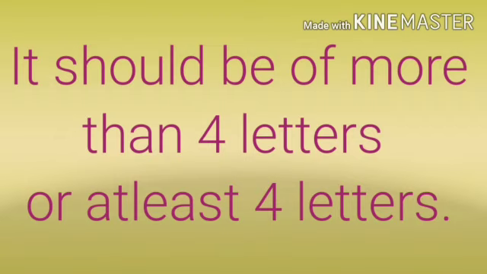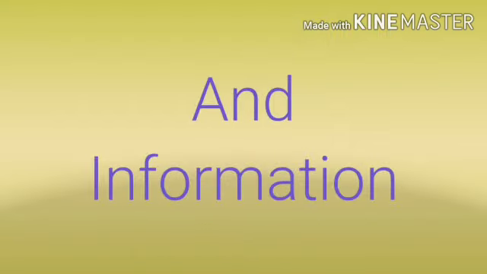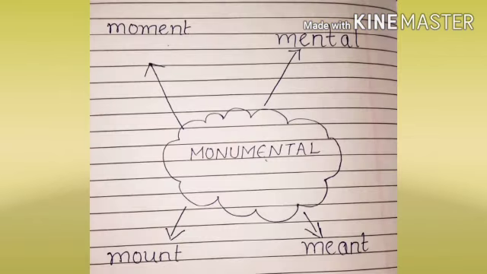Other examples we are going to take here are monumental, spirituality, international, conference, information. Let us solve them now. When we say monumental, the words which will come in it are movement, mental, mint, mount.